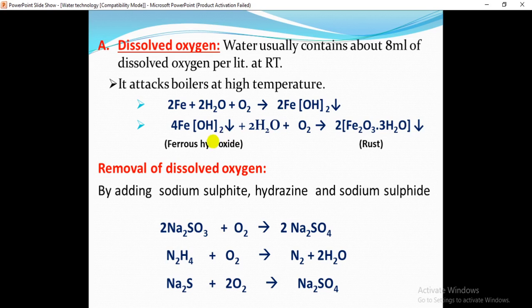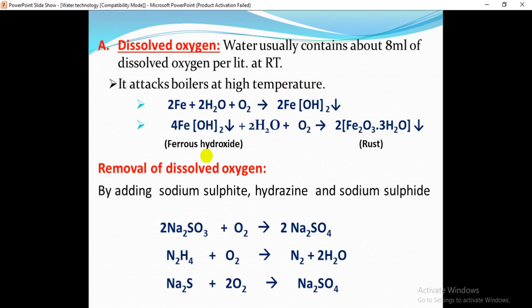How can it attack? If you see this reaction, iron can react with water and oxygen and form iron hydroxide. Iron is nothing but the boiler's material, isn't it? The boiler is made from iron. This iron interacts slowly with the water and oxygen present in the boiler feed water, then it forms iron hydroxide.